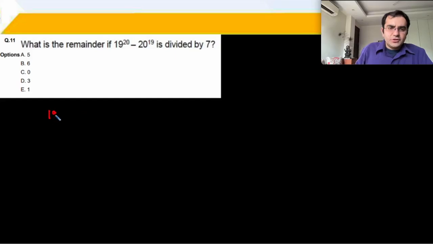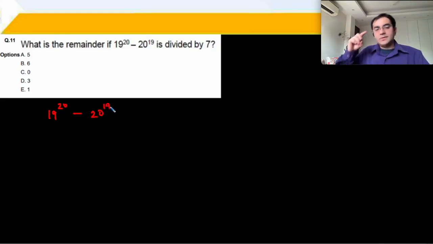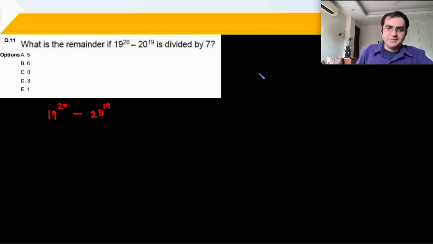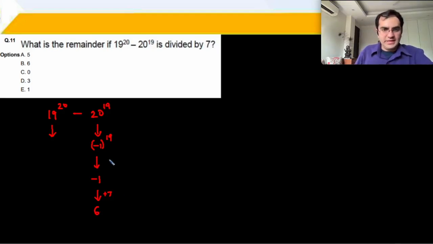Straightforward question on remainders. 19 to the power 20 minus 20 to the power 19 को हमें 7 से डिवाइड करना है, ठीक है. And 20 divided by 7 is a remainder of -1, negative remainder. -1 power 19 becomes -1, ठीक है. And -1 you can add the divisor 7 to get a value of 6. ये आपका 6 आ गया, ठीक है.